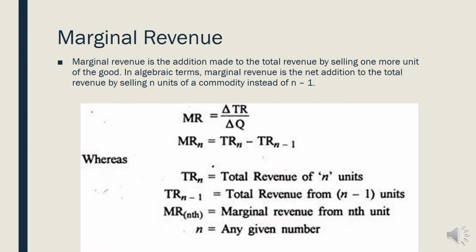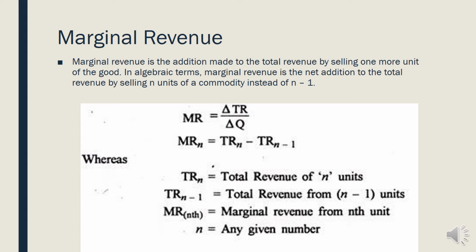Marginal revenue is the addition made to total revenue by selling one more unit of the good. In algebraic terms, marginal revenue is the net addition to the total revenue by selling n units of a commodity instead of n minus 1 units. So marginal revenue is equal to change in total revenue divided by change in quantity. By selling the nth unit, marginal revenue is the total revenue from n units minus total revenue from n minus 1 units. You subtract the revenue received just before, then you get the marginal revenue.